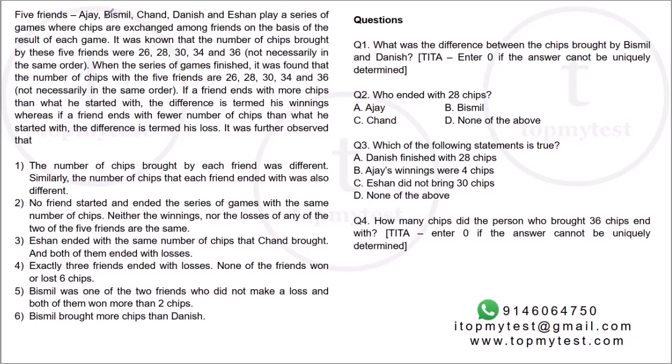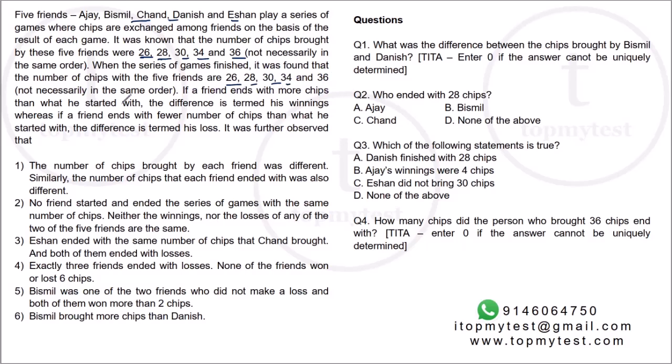Five friends, Ajay, Bismil, Chand, Danish, and Ishan, play a series of games where the chips are exchanged among friends on the basis of the result of each game. It was known that the number of chips brought by these friends were 26, 28, 30, 34, 36, not necessarily in that order. When the series of games finished, the number of chips with the five friends were 26, 28, 30, 34, 36, again not necessarily in the same order.